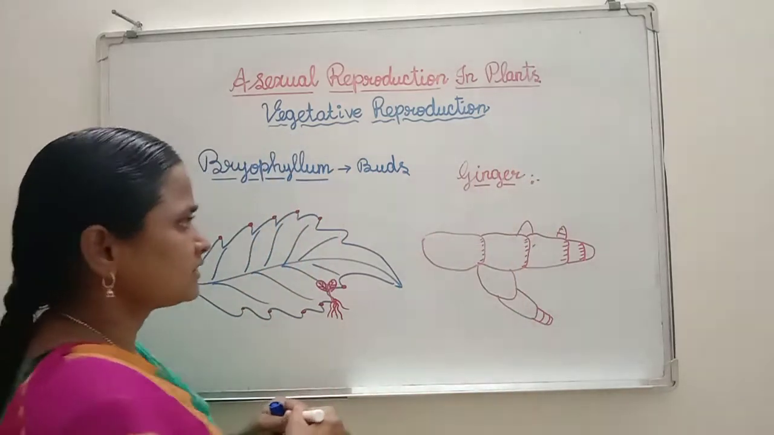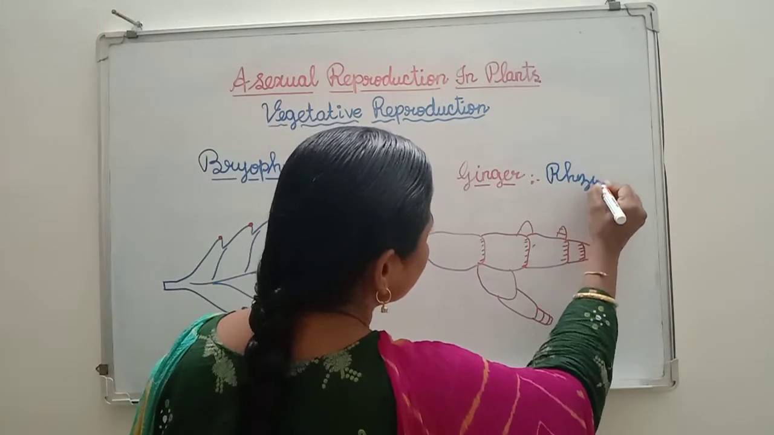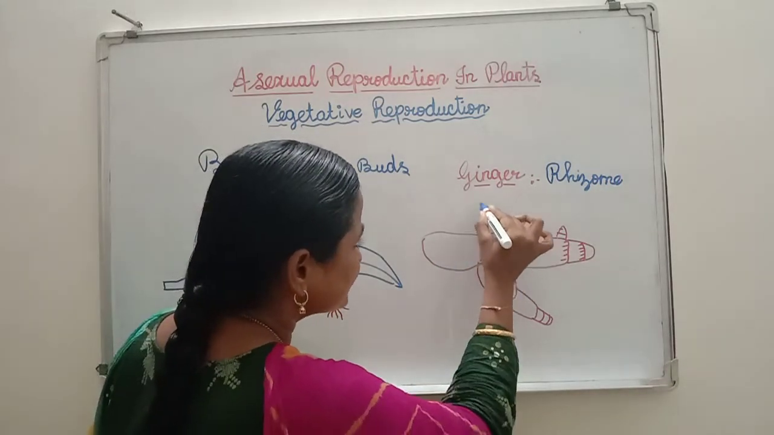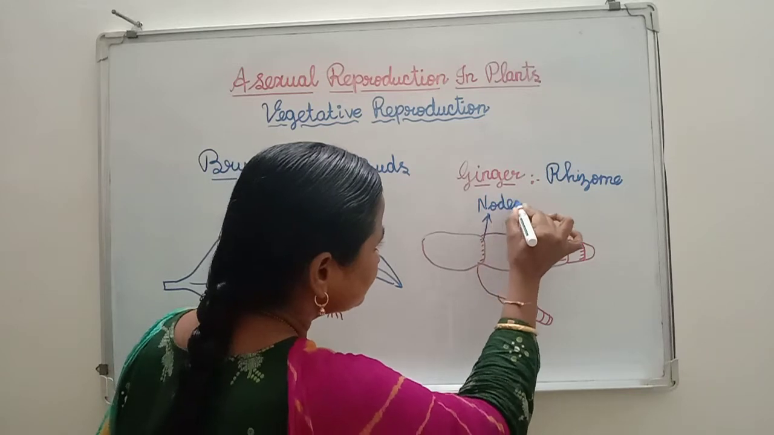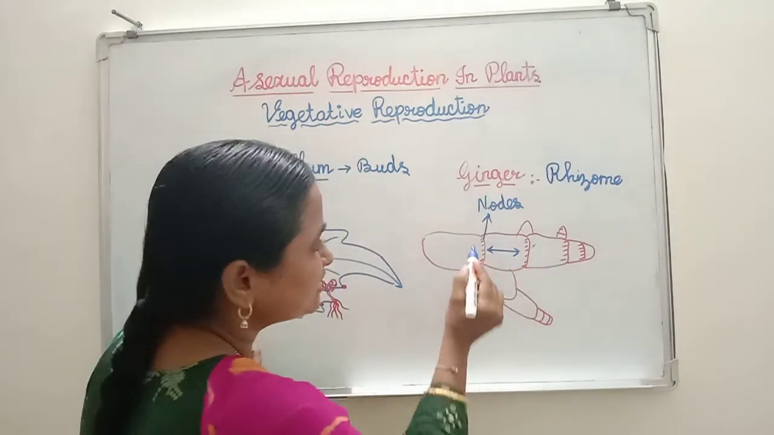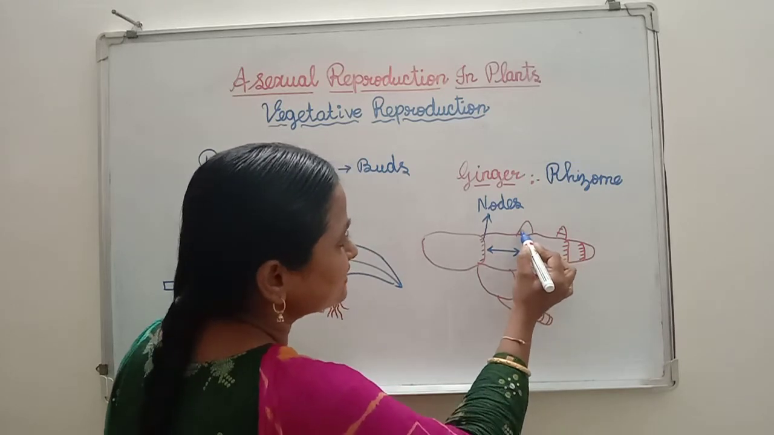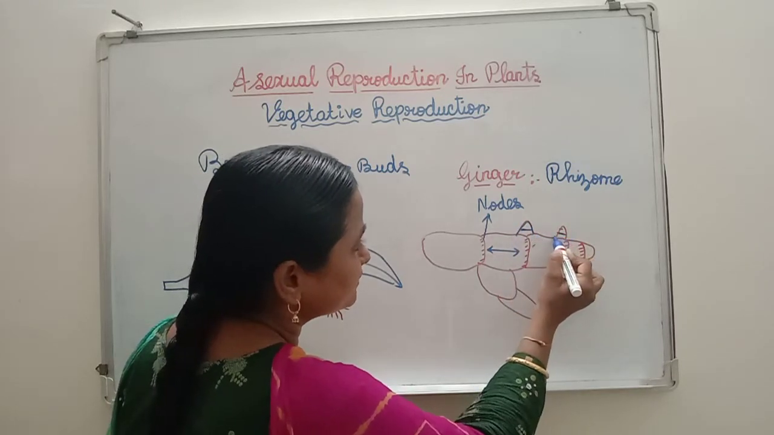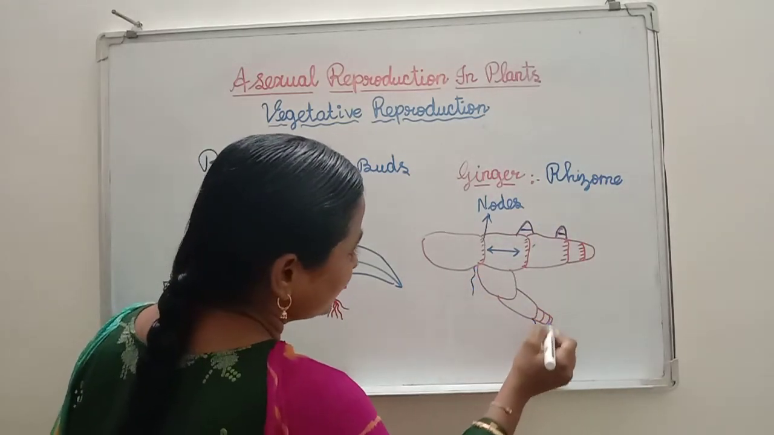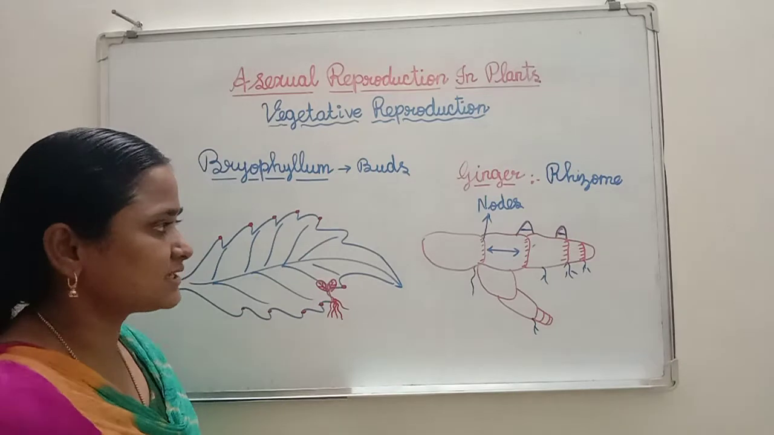Vegetative propagule in ginger is the rhizome. If you see, this part we call nodes, and this part we call internodes. In the nodal region, small buds are formed. With the help of these only, new plants are produced. Like this, asexual reproduction takes place in ginger.